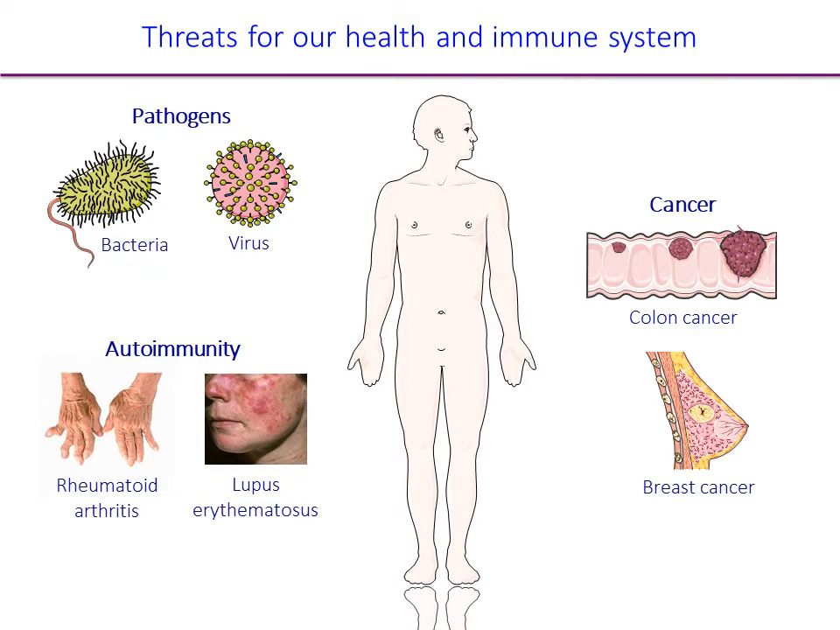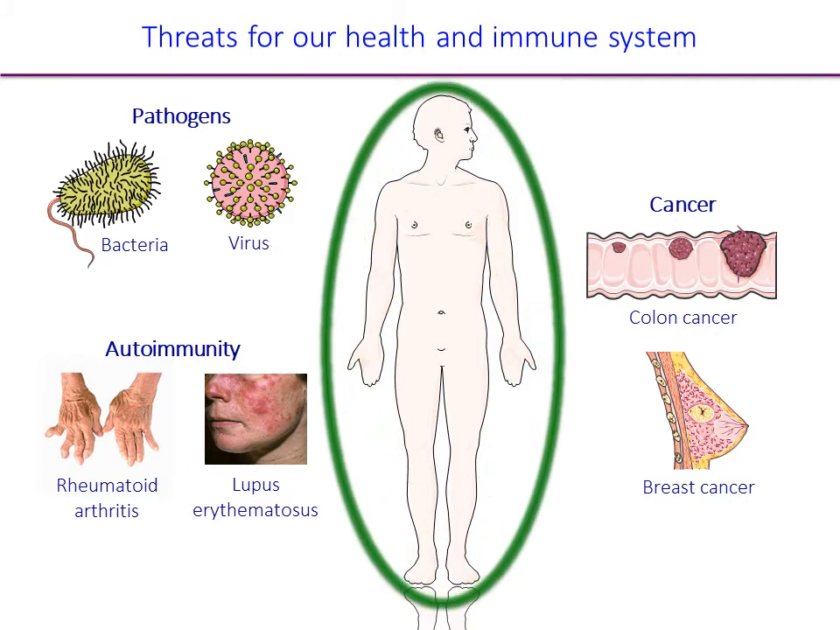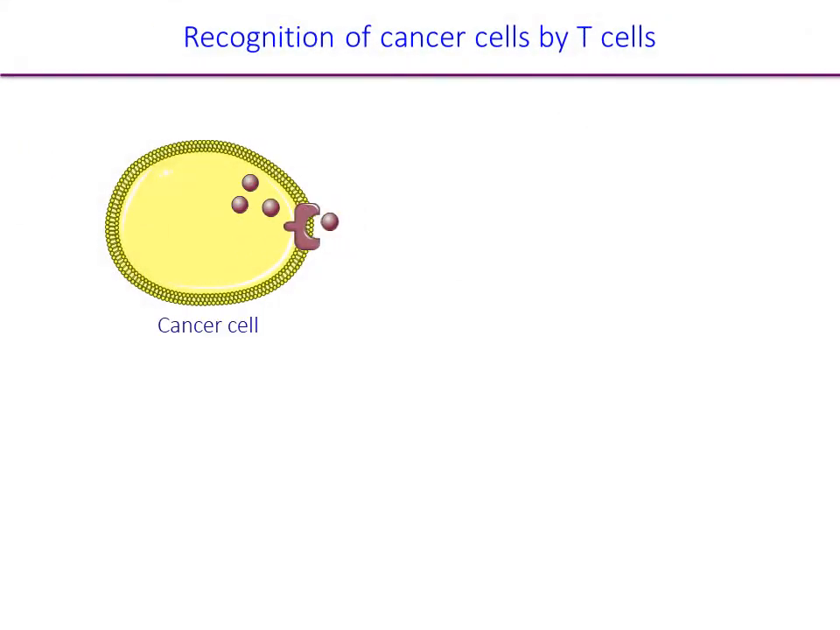Our organism has to confront every day various threats for our health. Our immune system can protect us against all these threats with various defense lines. One of the most important means for our immune defense is the recognition of unhealthy cells, such as cancer cells, by cells of our immune system and thereafter their elimination.